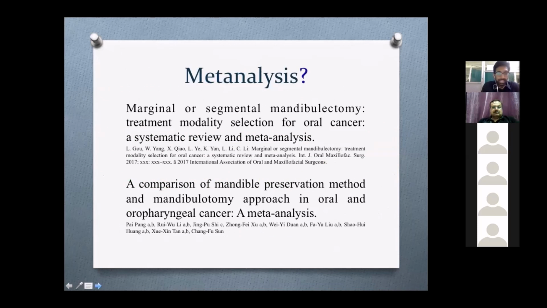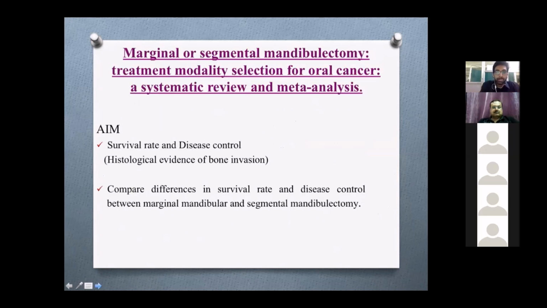Coming to two meta-analyses which I have taken, both of which were different kinds. I'll deal with them in subsequent slides. The first was seeing whether marginal or segmental mandibulectomy as a modality of selection for oral cancer is a systematic review and meta-analysis. The main aim of this meta-analysis was to see the survival rate and disease control in cases where there is histological evidence of bone invasion.